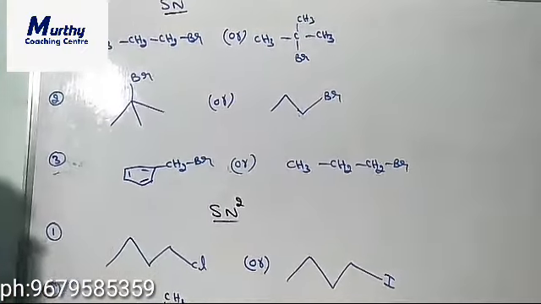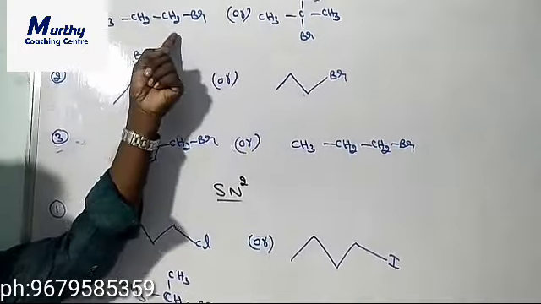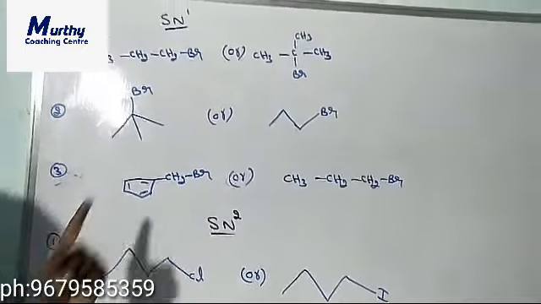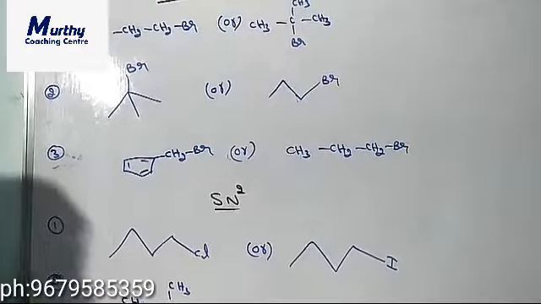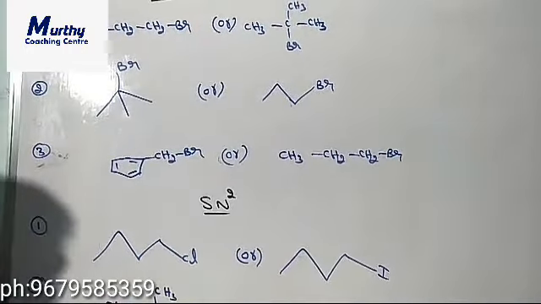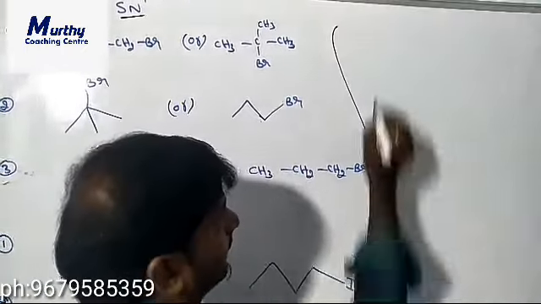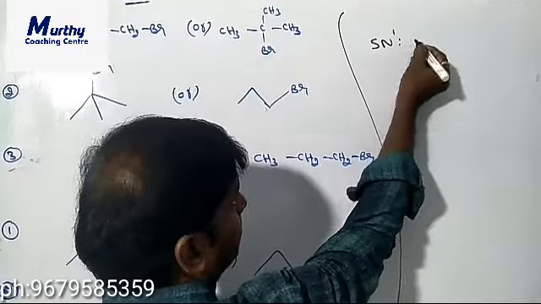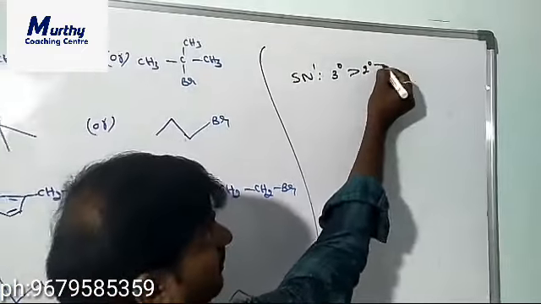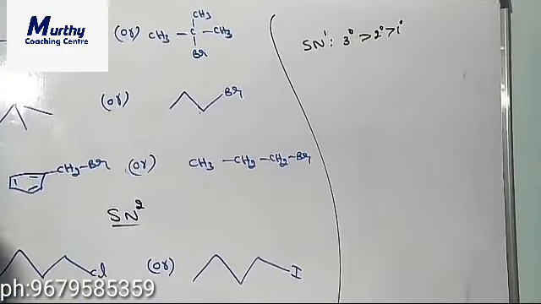So now the question is, in the following pair of compounds, which one is more reactive towards the SN1 reaction? For SN1 and SN2 reactions, we should know the reactivity order. In the SN1 reaction, the reactivity order is tertiary, secondary, primary.